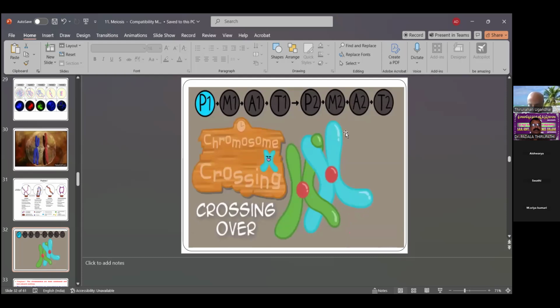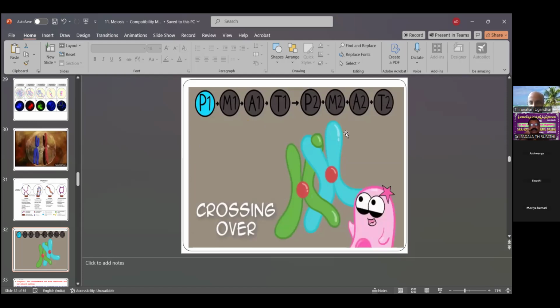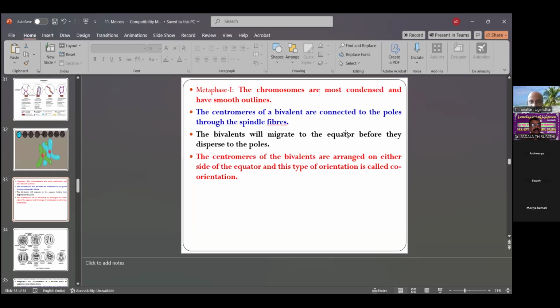The meiotic division has an important role, left out in zygotene, pachytene. The three are major. Then also metaphase 1. So all this is called prophase 1. But in the metaphase, the chromosomes are most condensed and have smooth outlines, and the centromeres of bivalents are connected to the poles through the spindle fibers. Spindle means the center part of the elongated part. The bivalents migrate to the equator.